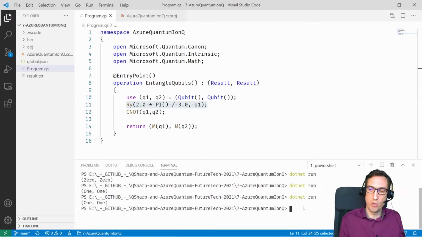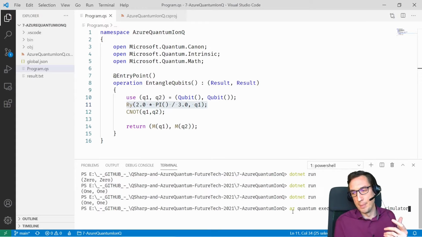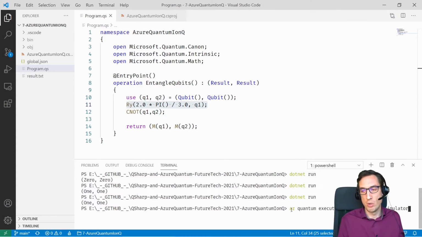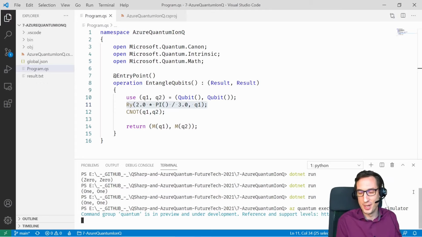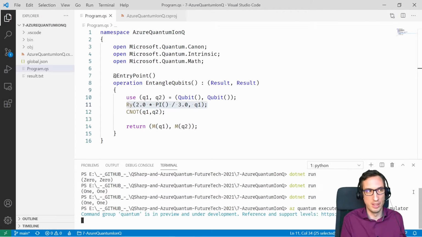But I can actually also run this on Azure Quantum. So I can do Azure using the Azure CLI for PowerShell. So Azure Quantum Execute, and I'm going to use the IonQ simulator target. So IonQ has both the physical hardware and the simulated software for you to run your applications. I'm going to use the simulator because it's going to be a lot faster, because lots of people are actually testing the actual physical quantum hardware, so that can actually take hours until it's my turn in the queue, basically. So when I use the simulator, things will go a little bit faster.